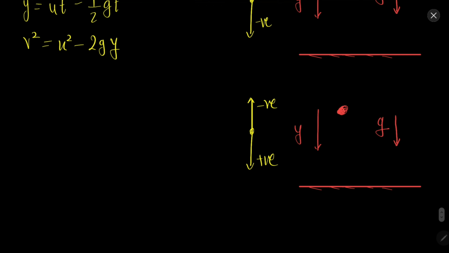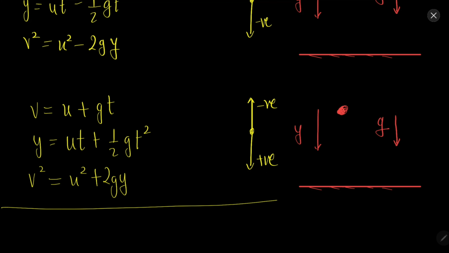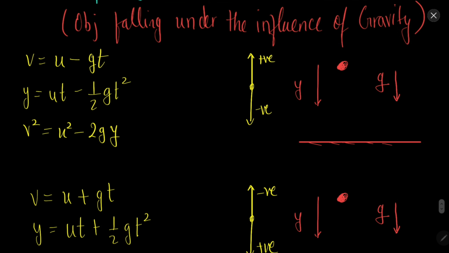Now what if we consider it the other way? In this case the equations will be: v equal to u plus gt, y equal to ut plus half gt square, and v square equal to u square plus 2gy. Why? Because g is downward and the downward direction is positive, so we are taking it to be a positive value. So just decide which scheme you want to use.